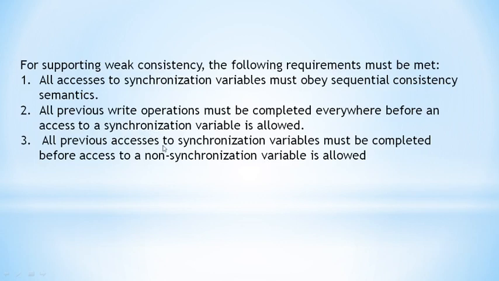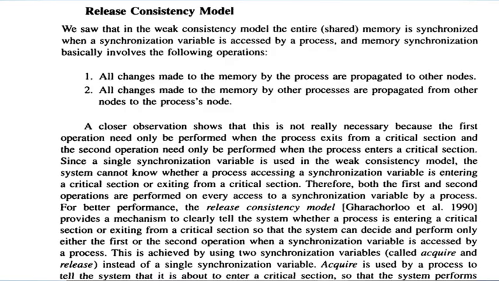It is very simple. All the write operations must be completed before accessing the synchronization variable. After getting the synchronization variable, you should not access any other non-synchronization variables. If these requirements are met, it supports weak consistency. And the last is the release consistency model.